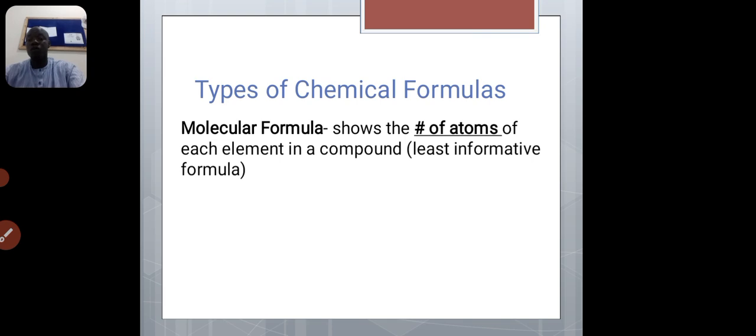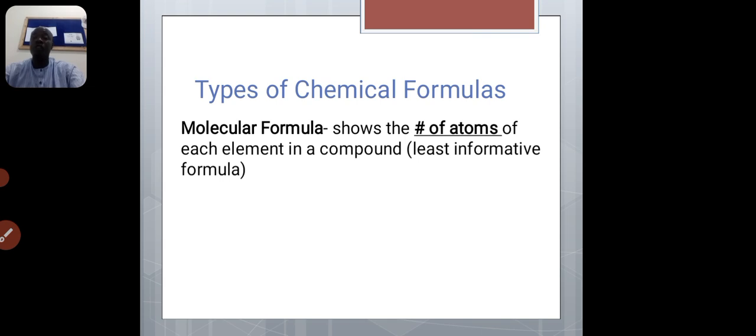Molecular formula shows the number of atoms of each element in a compound. That is the least informative formula. We have molecular formula and empirical formula. The molecular formula shows the exact number of atoms present in each compound.